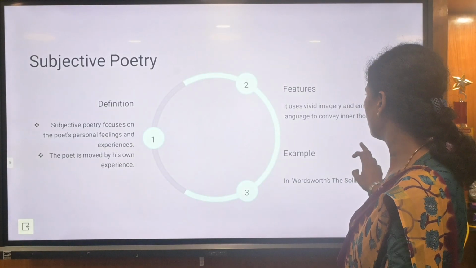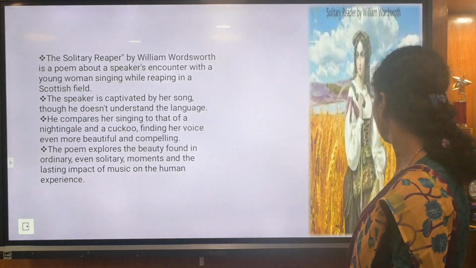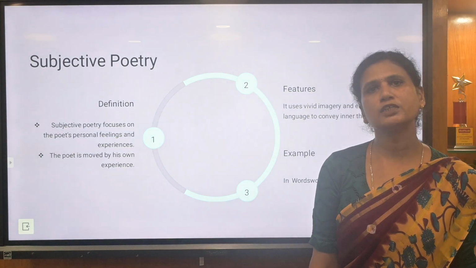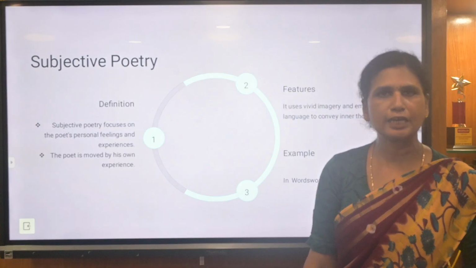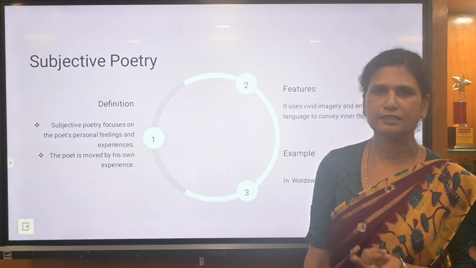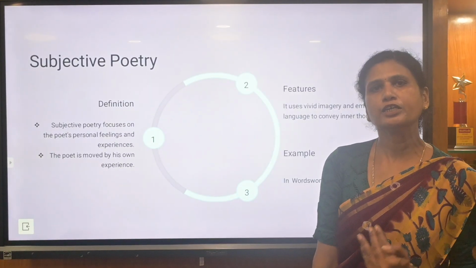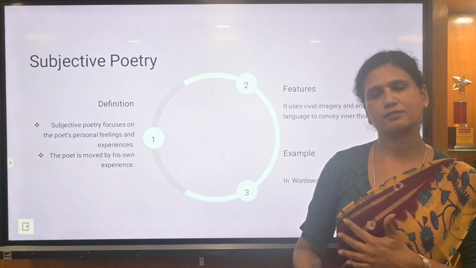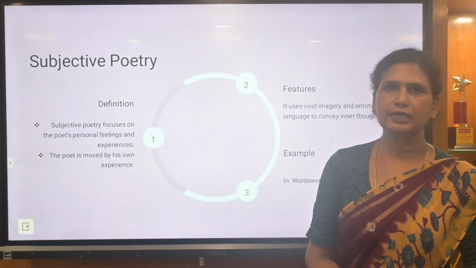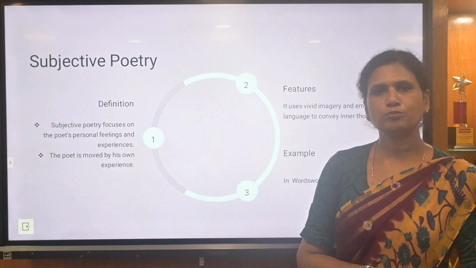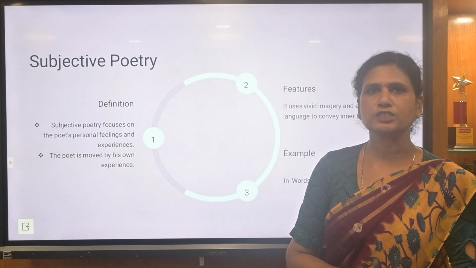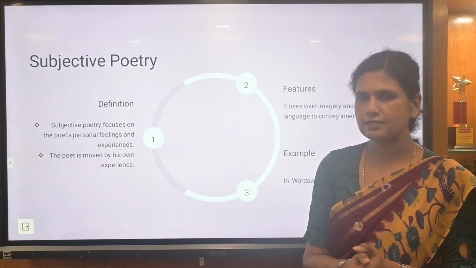Next, let's discuss language. Whatever the author tries to say can be in any form of language. It can use meter and rhythm, and there can be many similes. The author can give a comparison, use metaphor, use irony, whatever he wants, and write a poetry. So subjective poetry is the author's feelings and emotions, and it cannot be outside them.